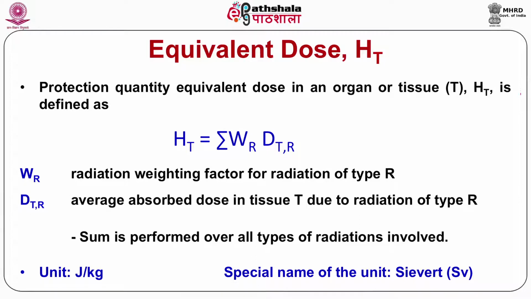The unit of equivalent dose is joule per kg and has the special name sievert, given by the symbol Sv.